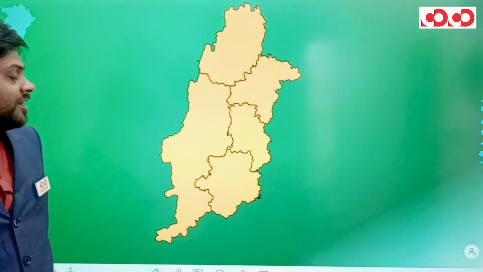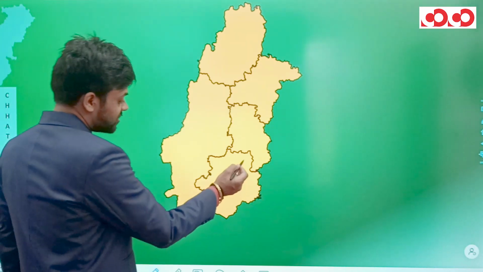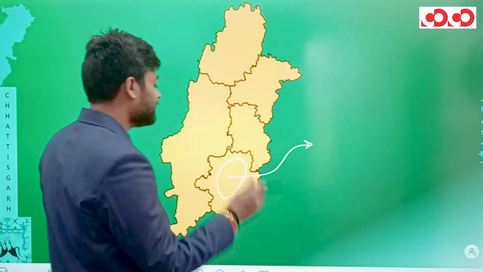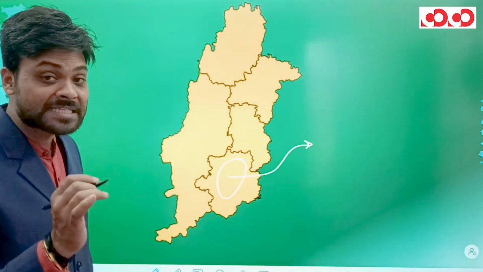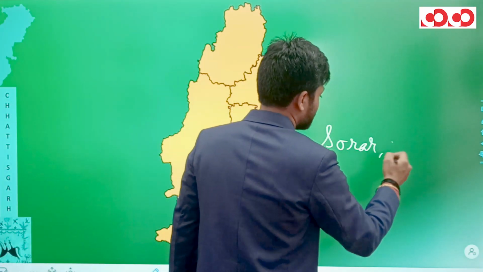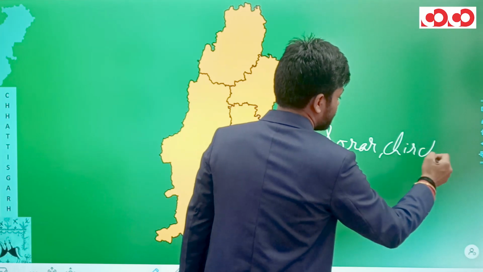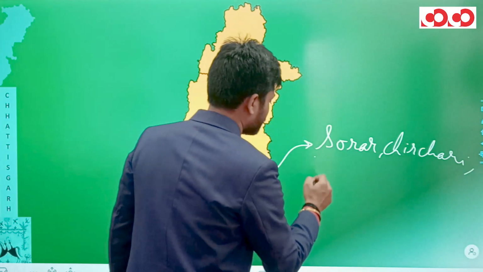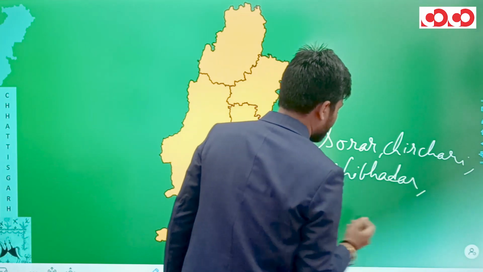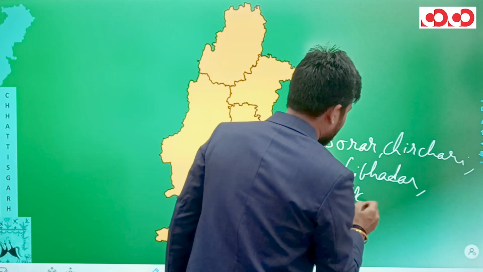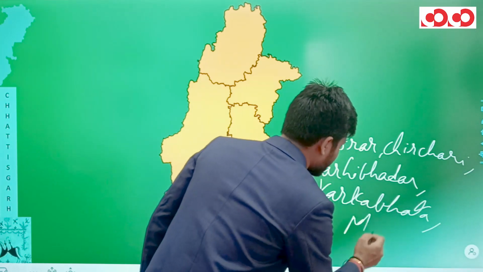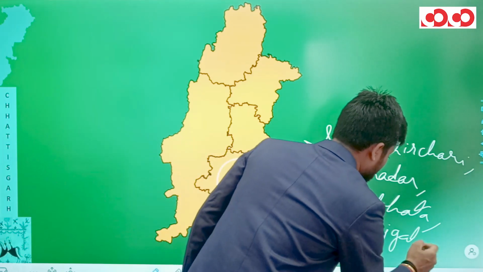Now in the Durg division of Chhattisgarh, there is this district which is known as Balod district, and from the Balod district these megalithic monuments have been discovered from Sorar, Chirchari, Karhi, Bhadar, Karka, Bhata and Mujgahan.